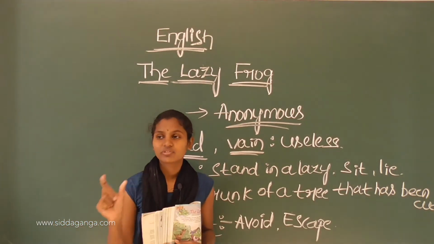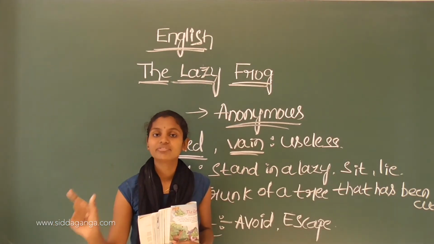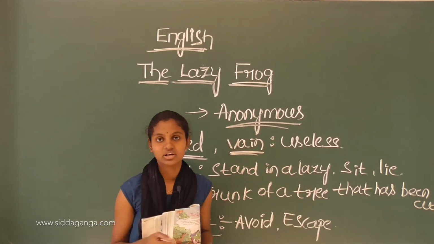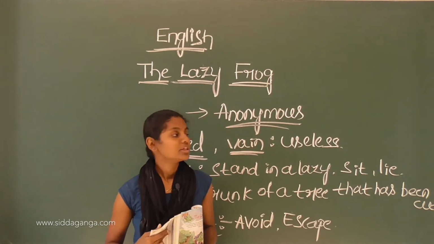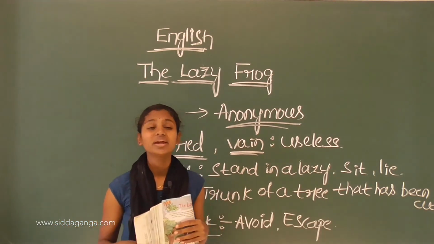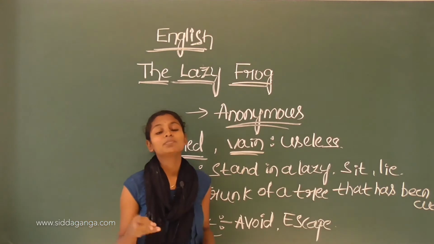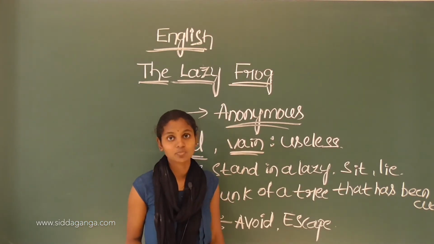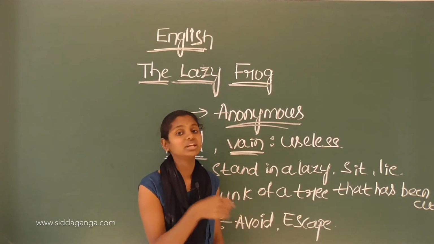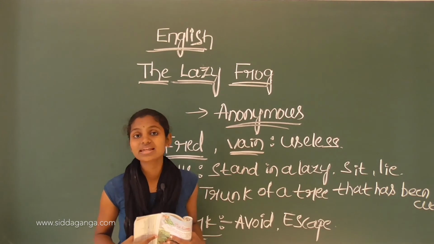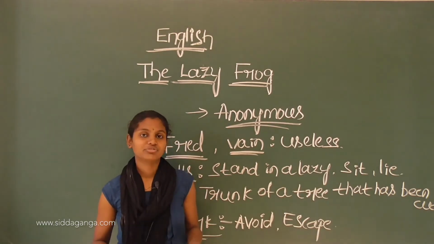But that lazy fellow, that lazy Fred, never hears her. Okay, so that is: his poor old mother calls in vain. So vain is what? Useless. So all these callings are useless because he won't listen. Even if he listens, he doesn't come. So this is all useless for the mother of Fred.